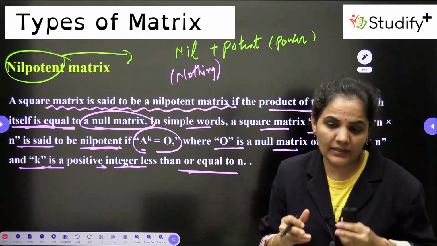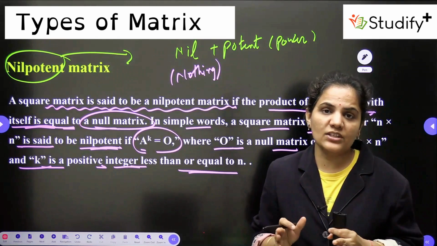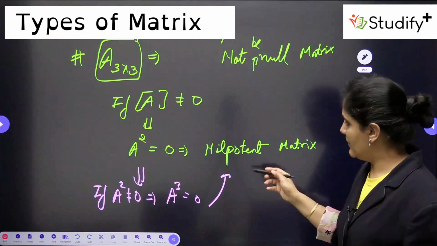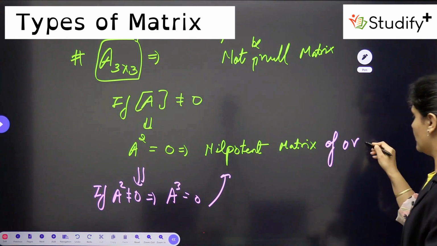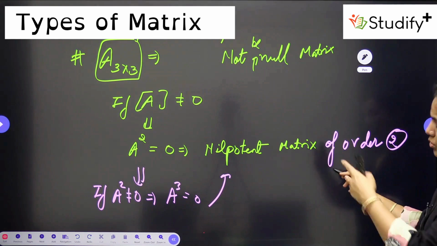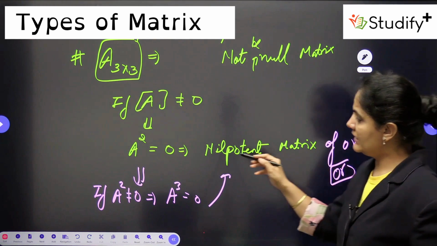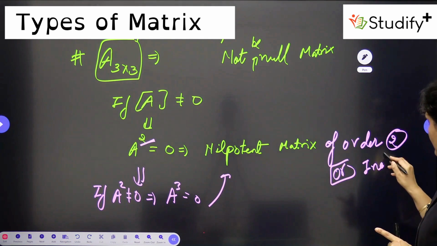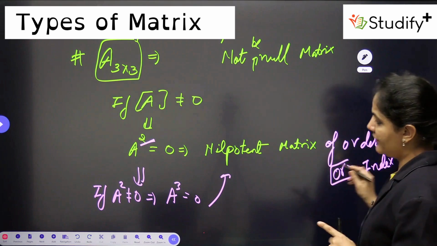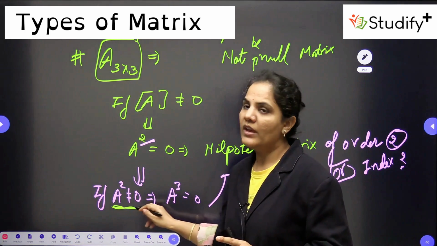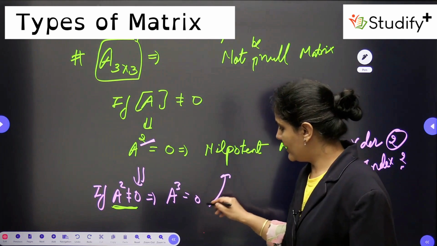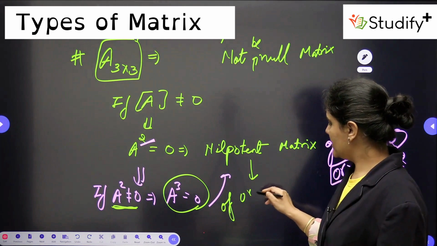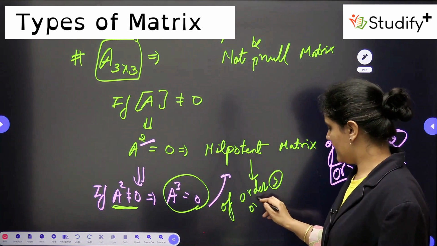But if you have a non-zero matrix, and you find the square, if it gives you 0, then that is called a nilpotent matrix of order 2, because for finding the square only you are getting the nilpotent matrix. So order 2 or index 2. Or if A is not equal to 0, A square is also not equal to 0, but you get A cube is equal to 0, then this will be a nilpotent matrix of order 3 or index 3.